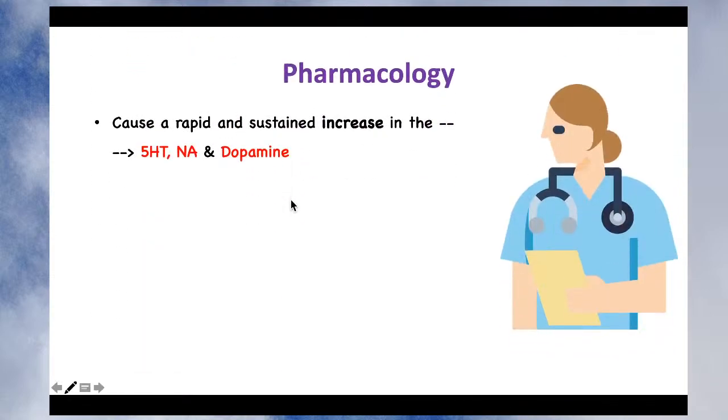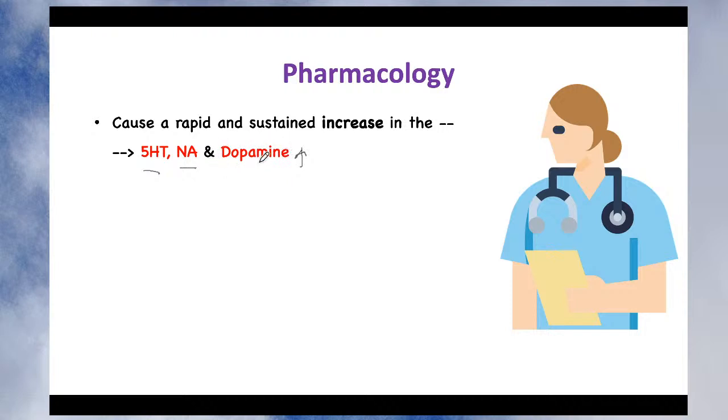Let's see about the pharmacology of this category of drug. Remember that these drugs cause a rapid and sustained increase in the level of monoamines, that is 5-hydroxytryptamine, noradrenaline as well as dopamine. So their level is increased. And what you want to increase in case of depression is the key mediator, 5-HT, and in some cases noradrenaline is also affected. You don't want action on dopamine. Action on dopamine may be responsible for their side effects.